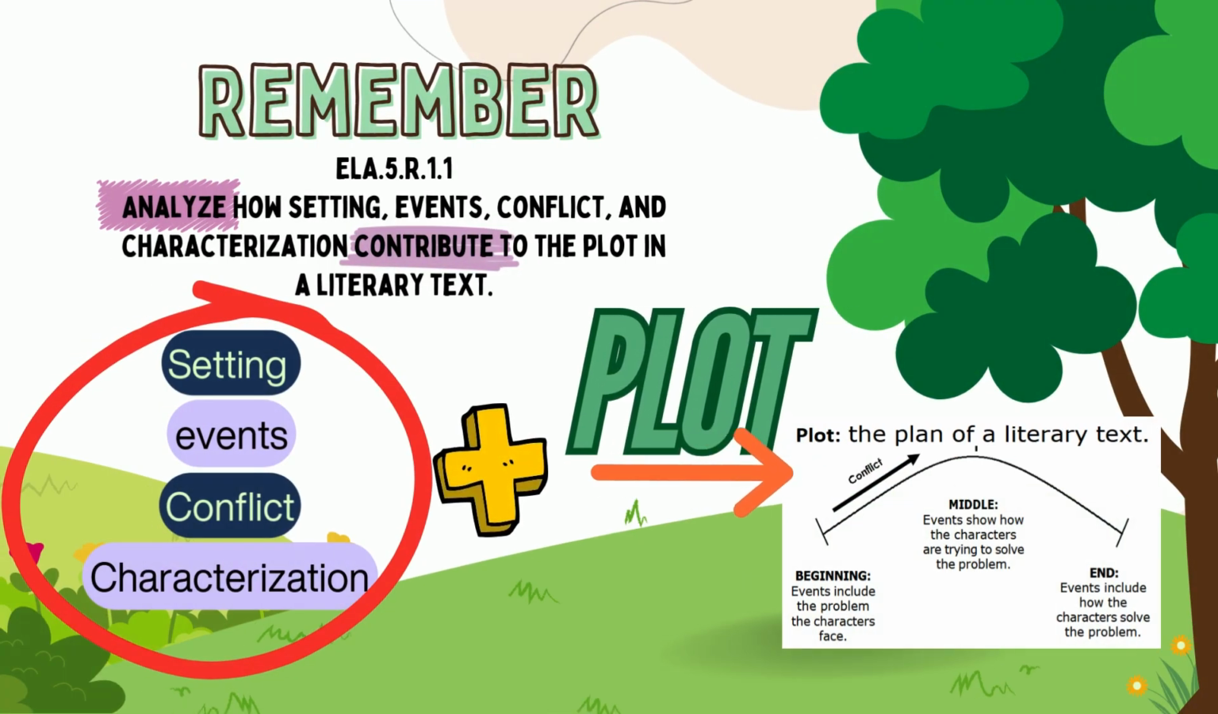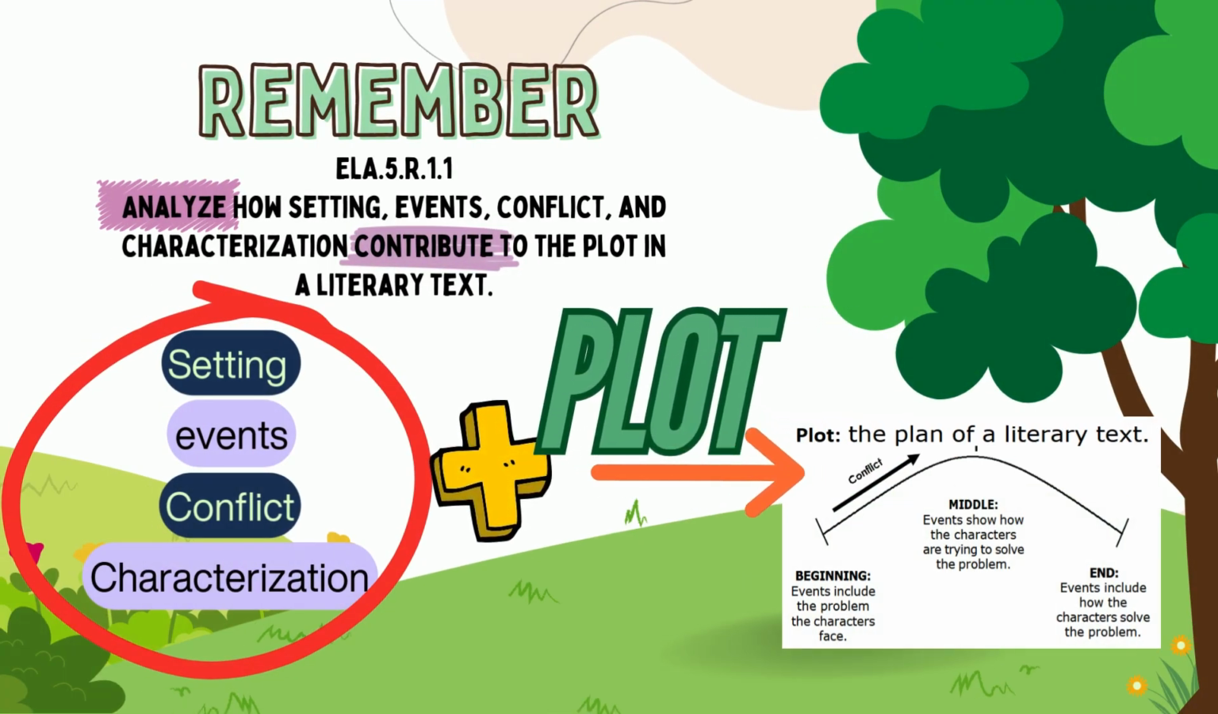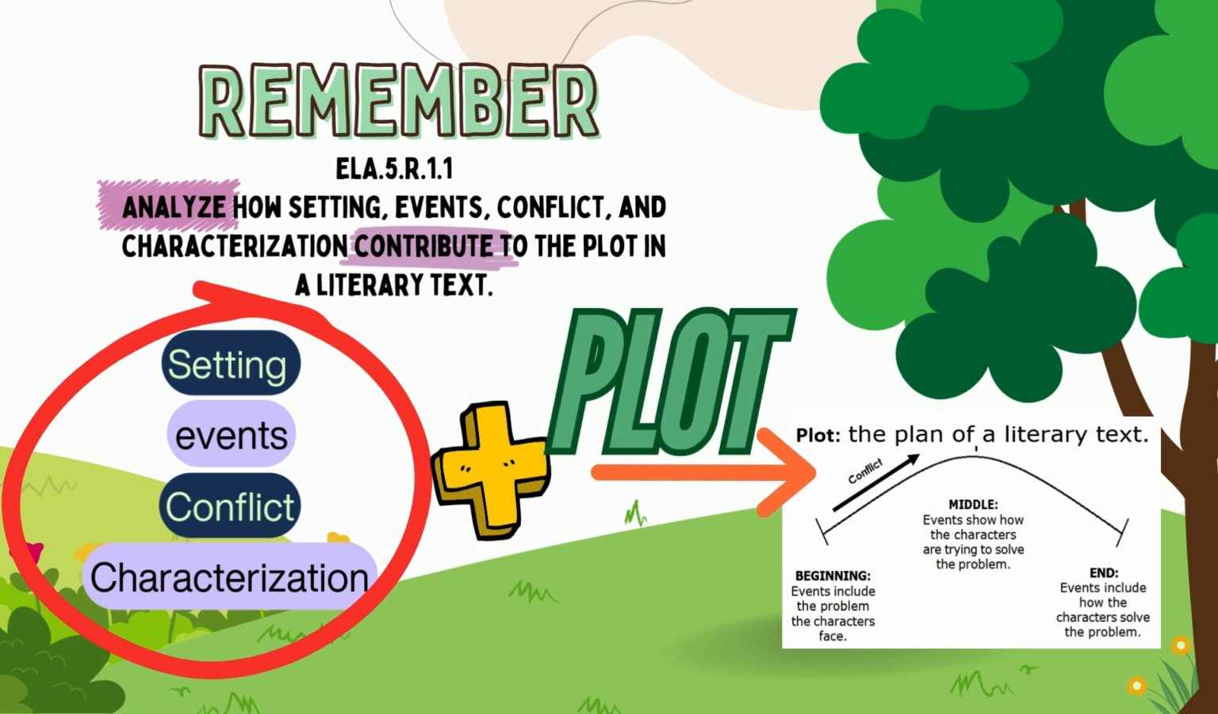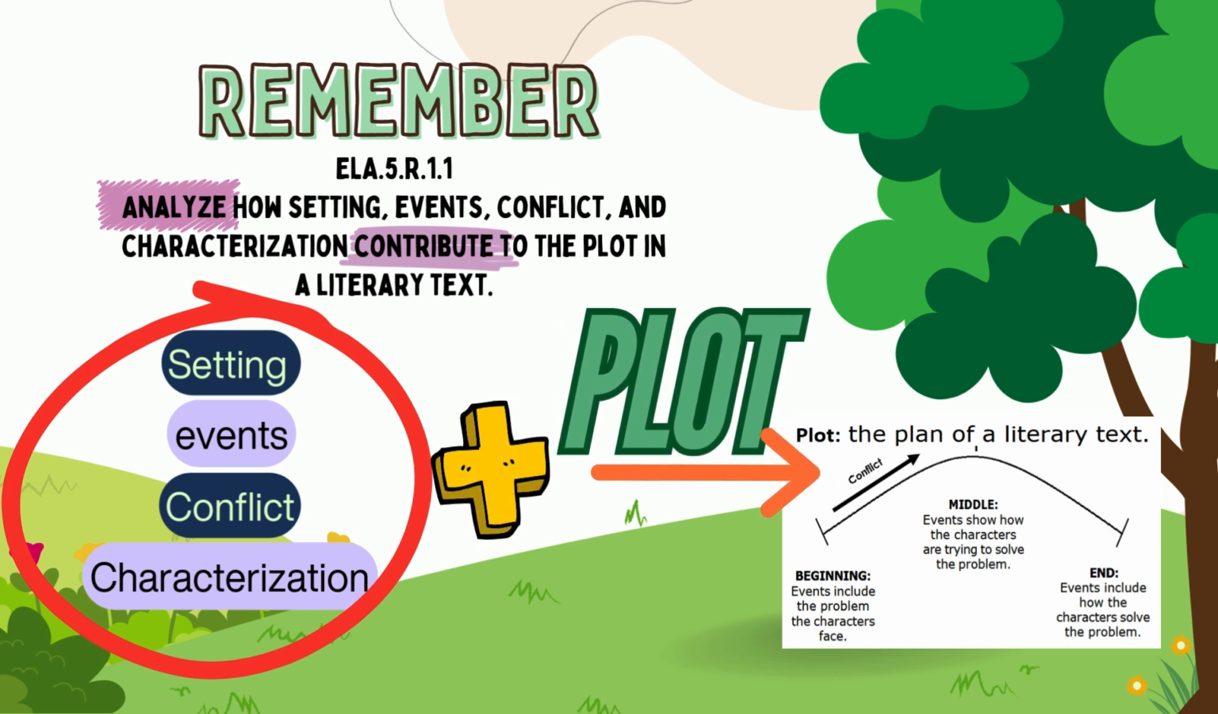But remember this standard, okay? The standard says that we need to analyze how setting, events, conflicts, and characterization contribute to the plot in a literary text. Remember, we're going to be looking at how the setting, events, conflicts, and characterization add to the plot. How does it contribute? How does it add to the plot in the literary text? So we have to take all of these pieces and see how they connect to the plot.